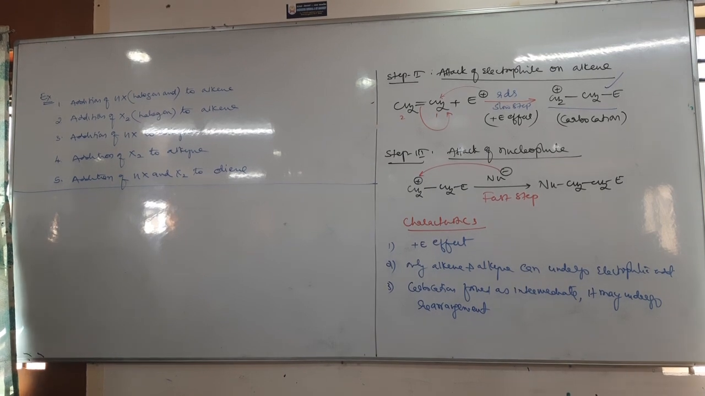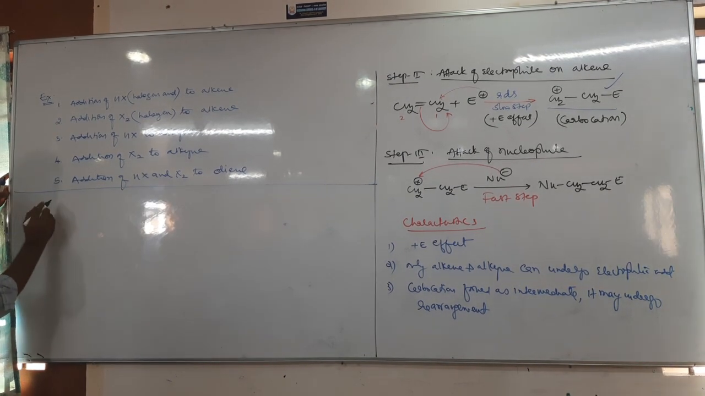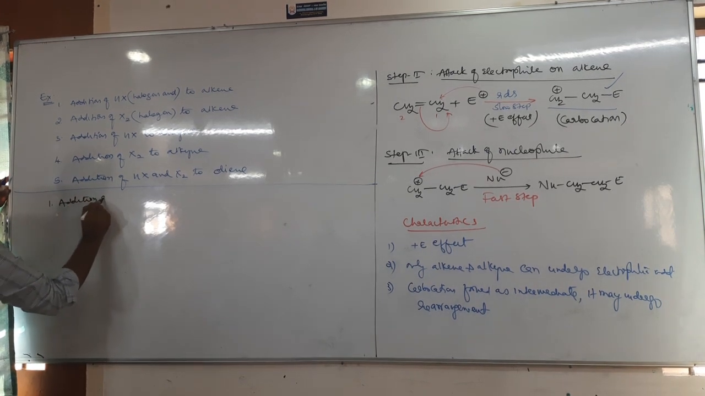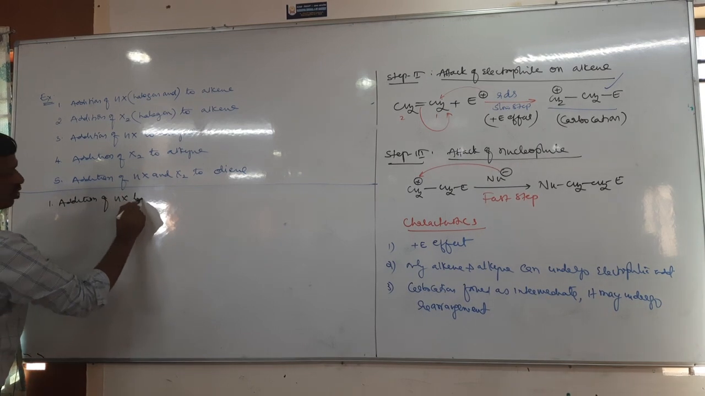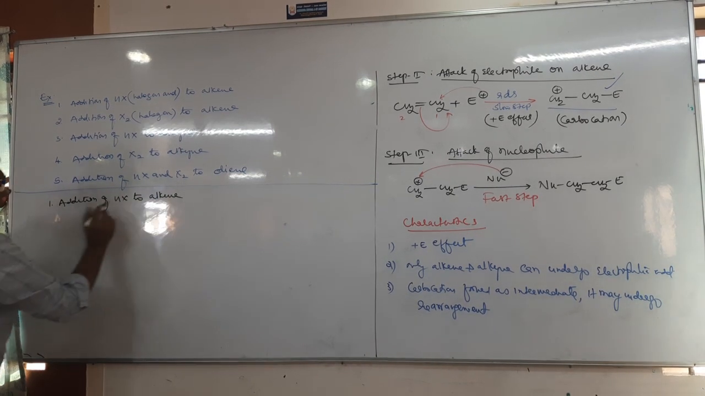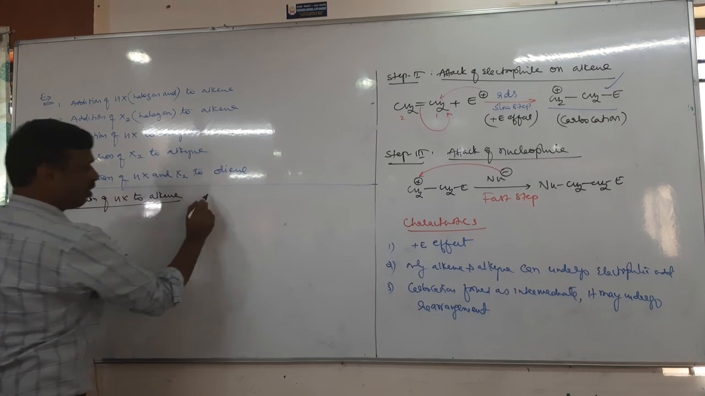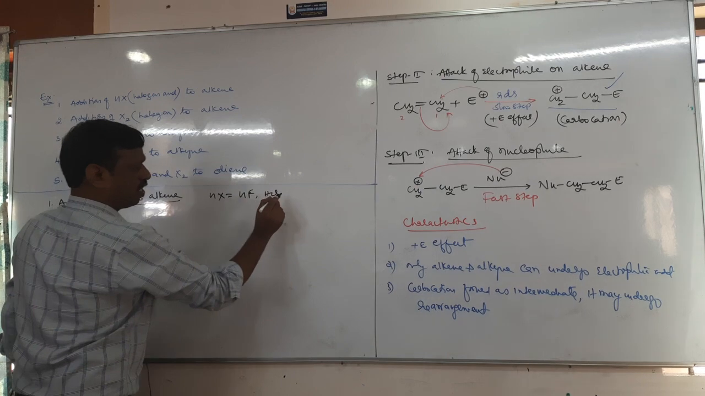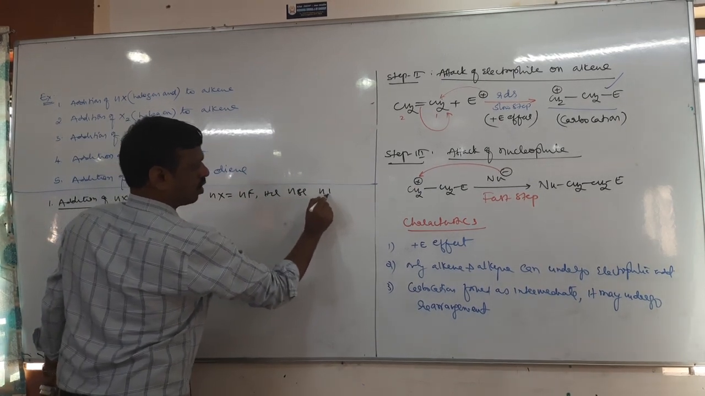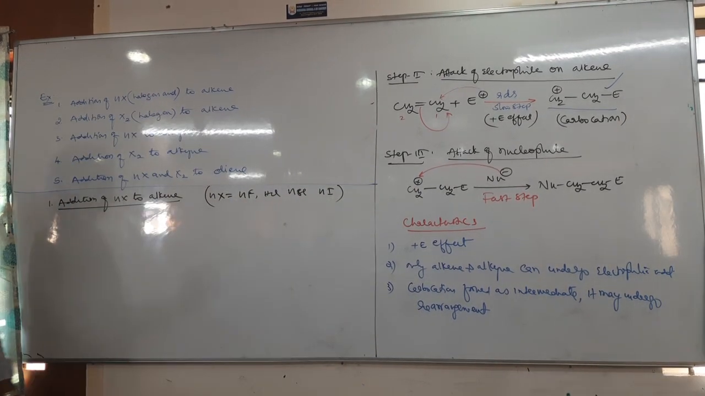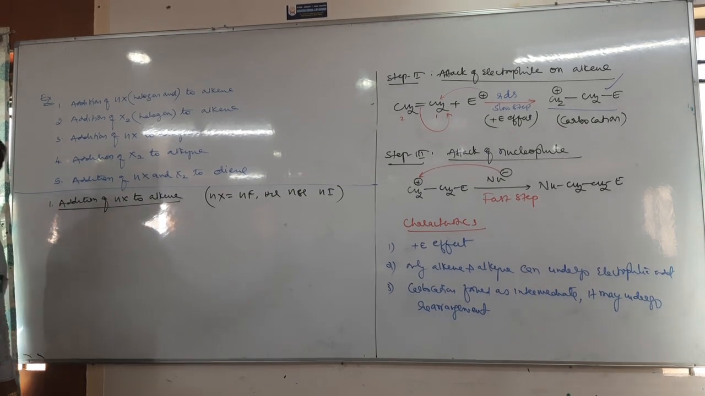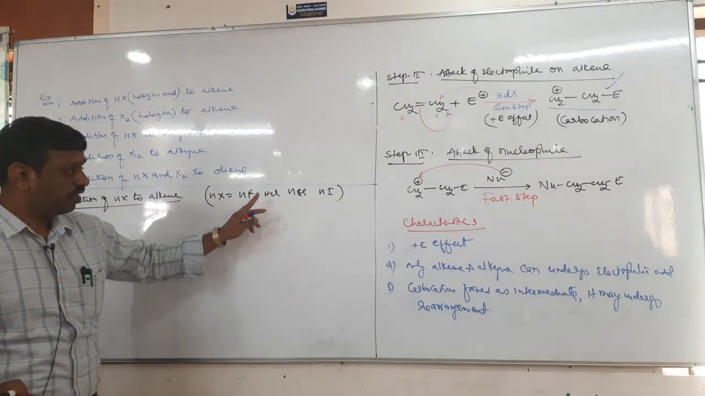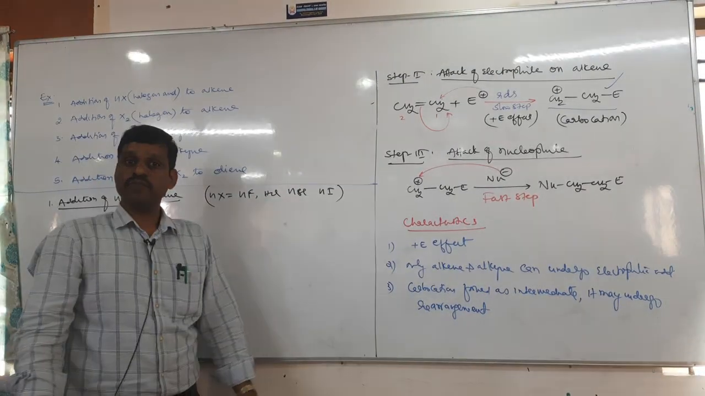Okay, fine. Let us see one by one. First one, addition of HX to alkene. Can you tell me first what is HX? HF, HCl, HBr, HI. These are the halogen acids. Okay, what is the order of reactivity of these halogen acids? What happens to the reactivity? HF, HCl, HBr, HI. Which is more reactive?